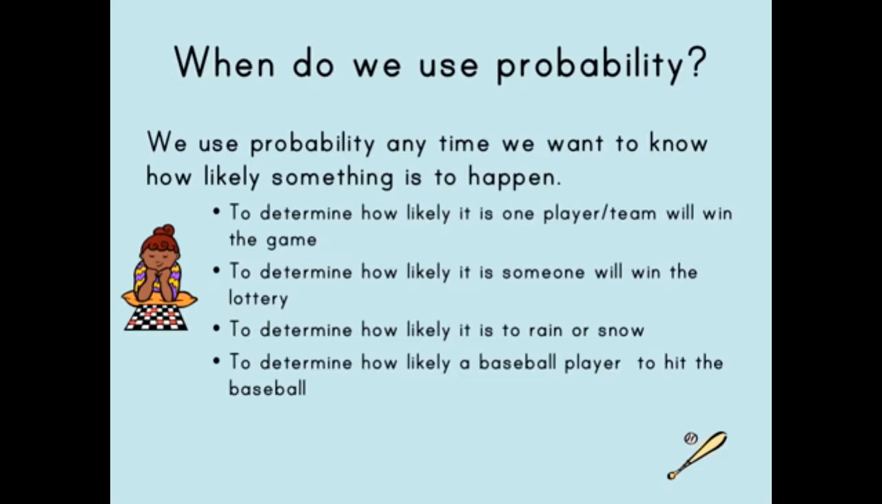We use probability anytime we want to know how likely something is to happen. For example, how likely is it that one player or team will win the game? How likely is it that I will win the lottery? How likely is it to rain or snow today? We can also use probability to determine how likely a baseball player is to hit the baseball when he's at bat.